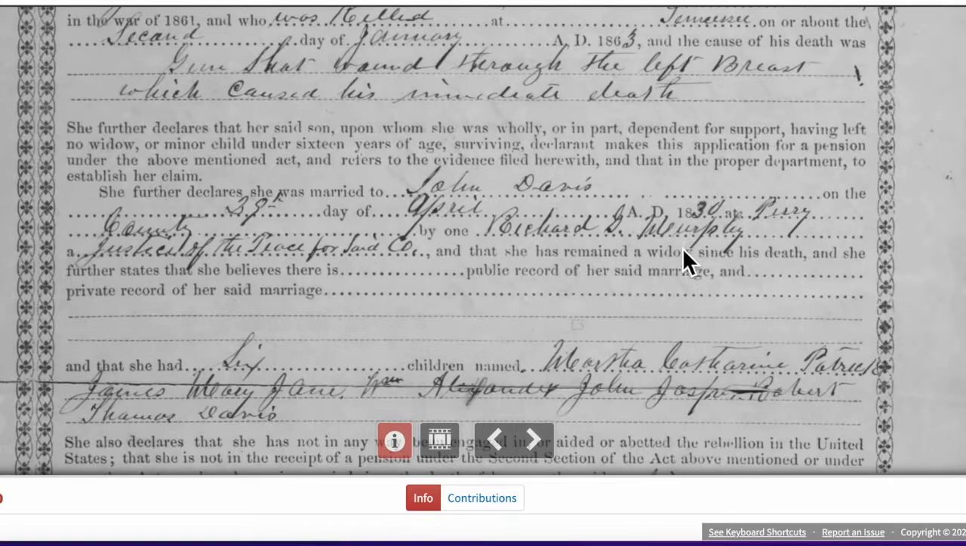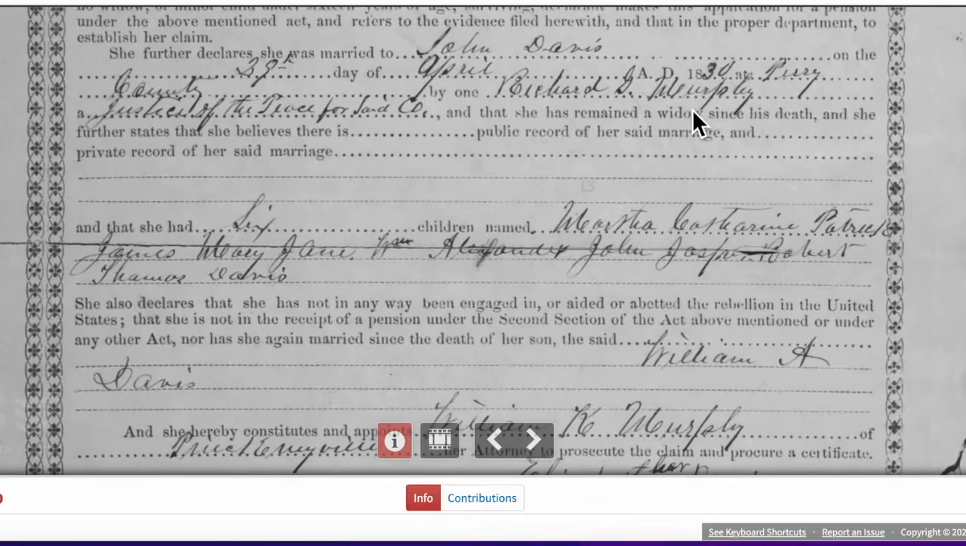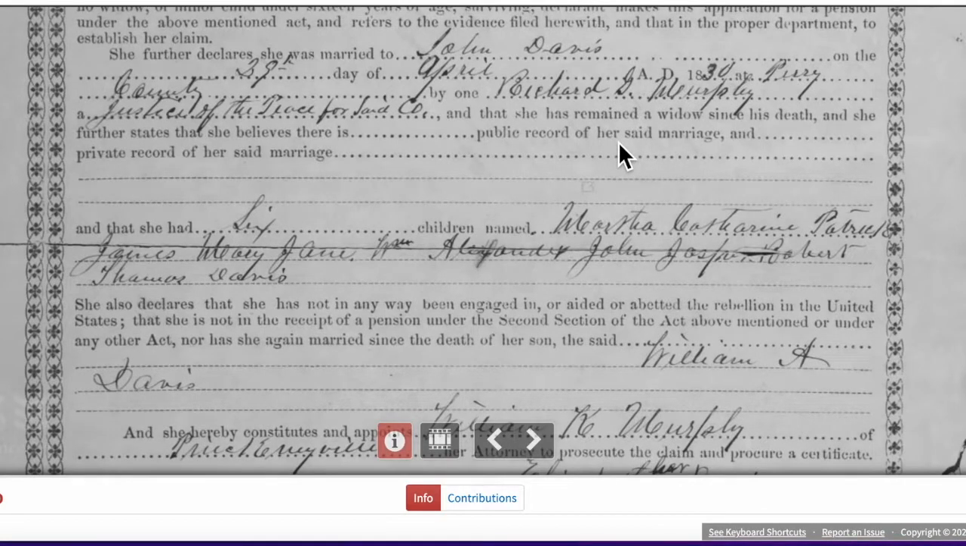Now, if I go down further, I find the other piece of information that was super important to find, because I wasn't sure if William A. Davis had a brother named Thomas Davis. So right here, she lists her 6 children. And this is another thing that was kind of a surprise to me because I didn't know that there were 6 children. I only knew of 4, or like I said, actually, I knew of 3, and I suspected Thomas Davis was part of that. So now I know there were 6 kids.